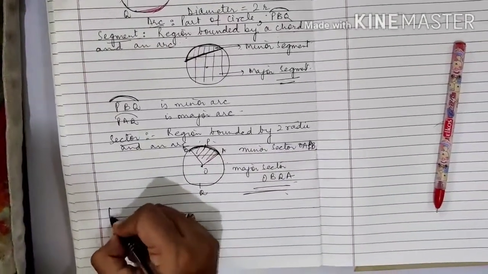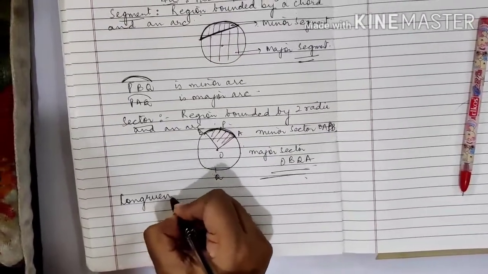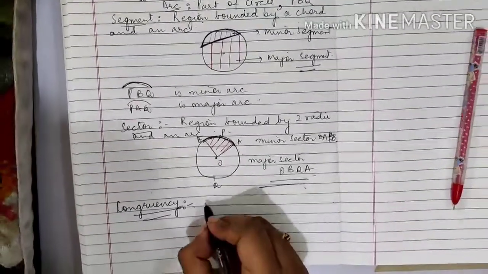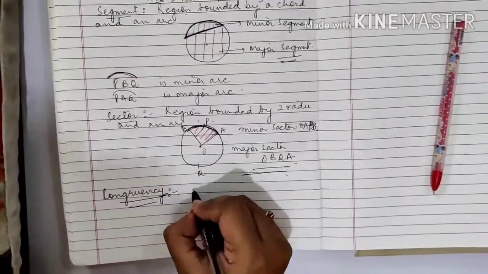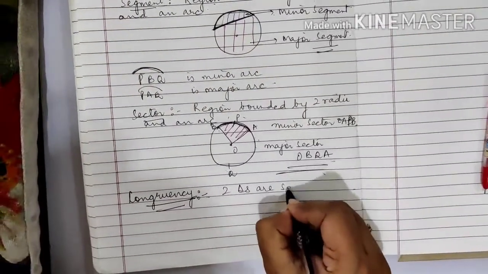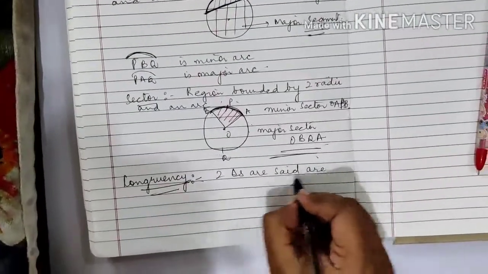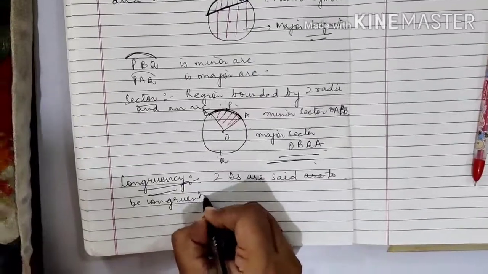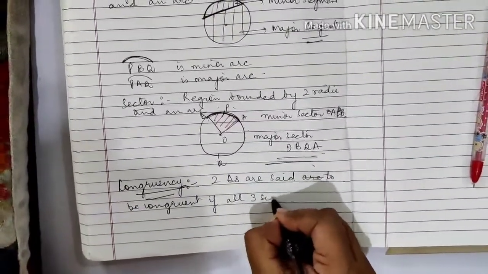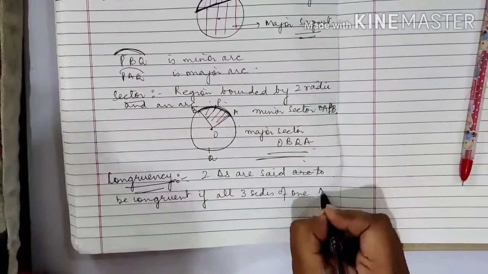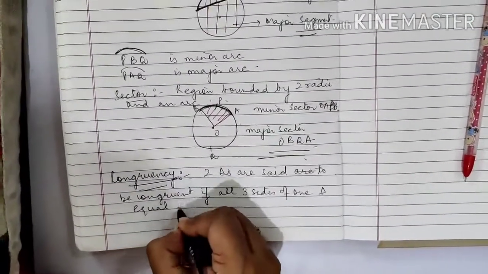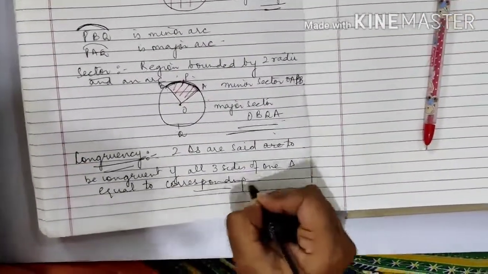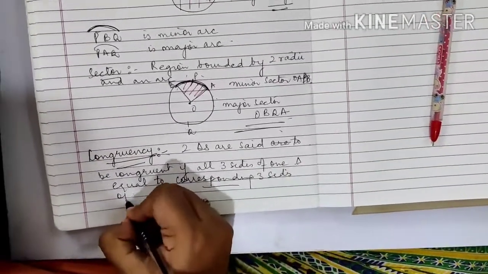Then I told you about congruency. Why am I using congruency here? Because in some of the theorems I am going to use congruency. What is congruency? Two triangles are said to be congruent if all three sides of one triangle are equal to the corresponding three sides of another triangle.